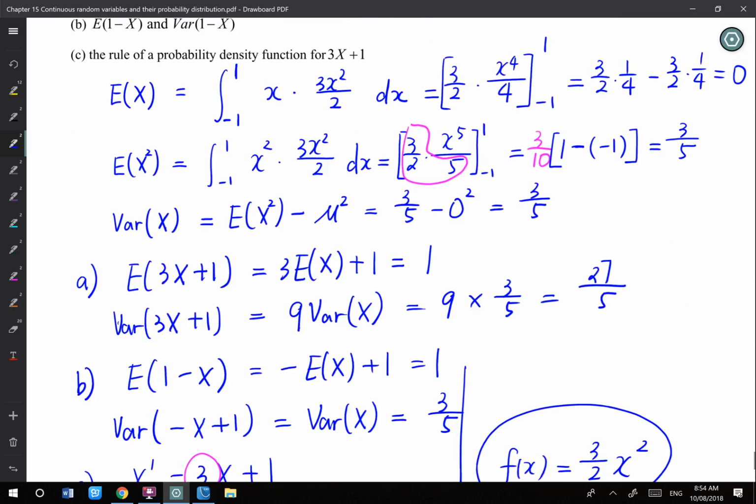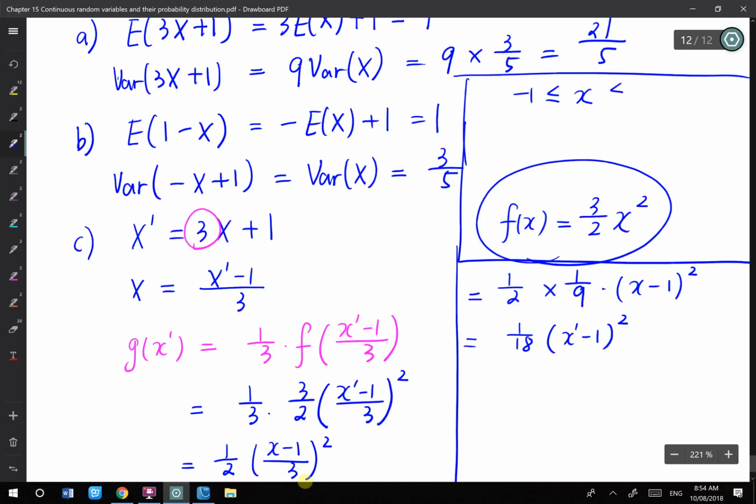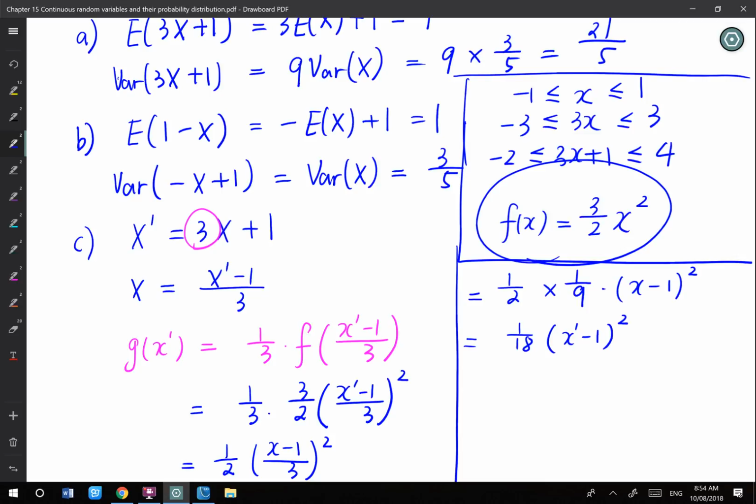Your original x is in between negative 1 to 1, so 3x will be in between minus 3 to 3. Then 3x plus 1 will be in between negative 2 to 4. This is your new domain. Your x dash will be in between negative 2 to 4.